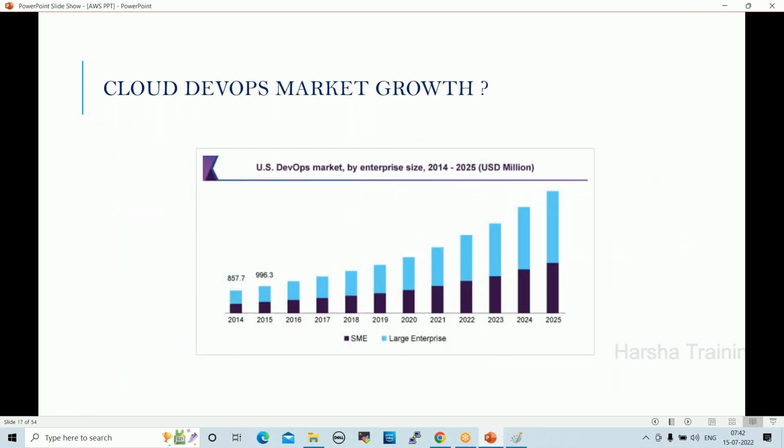Next one, cloud DevOps market growth. Since 2012, I'm seeing it is growing like this only. Every year the market is growing like this. So for the coming 15 years minimum, the market growth would be like this.